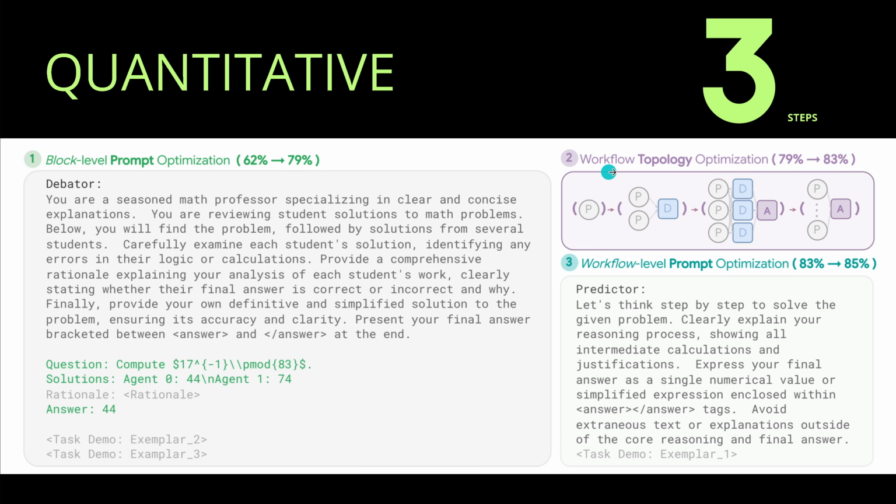Because, look, the workflow topology optimization, so how you configure here the setup of your multiple agent, is just a jump from 79 to 83. And for the third step, the prompt optimization of the complete system is even minor, just 83 to 85%. So if you do here the block level prompt optimization, you get, let's say, 80% of the effect already. And then you can go here for perfection. I think this insight is absolutely amazing.